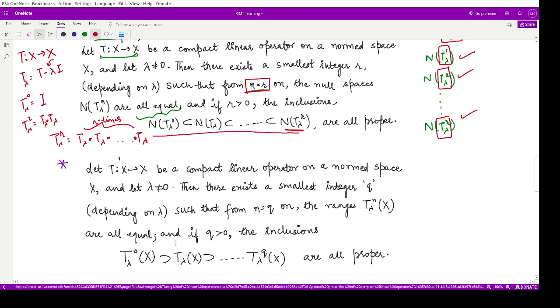So what would be the range space? Again, we can define T lambda 0.